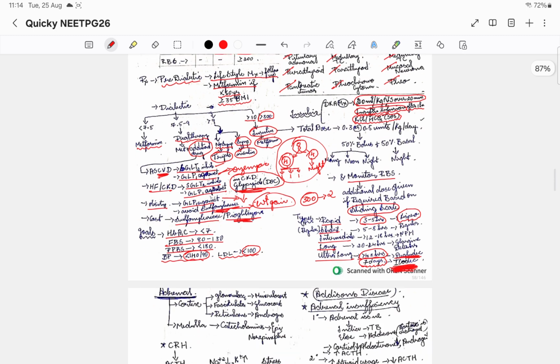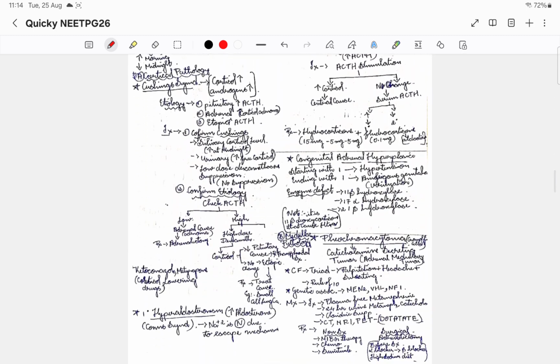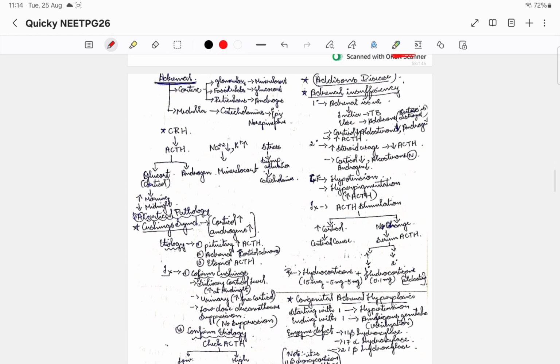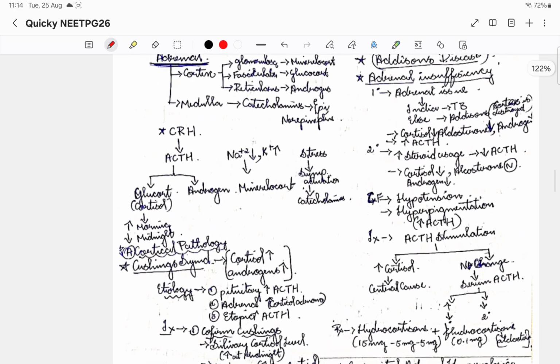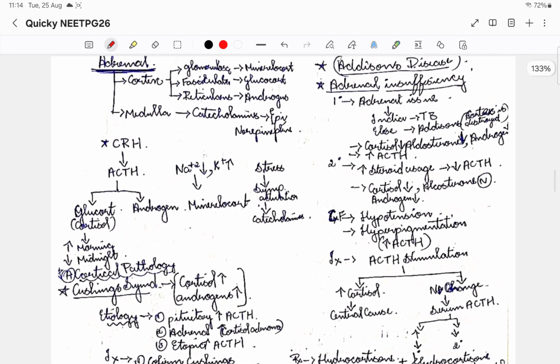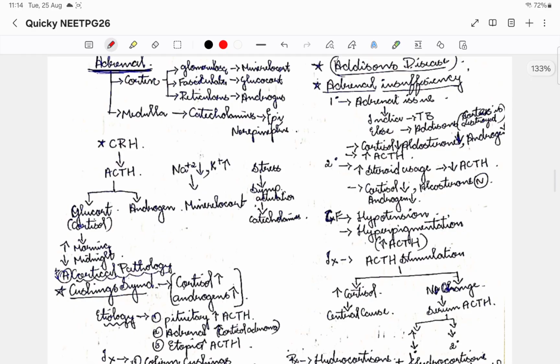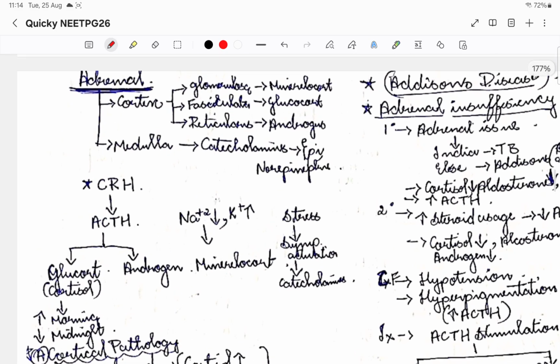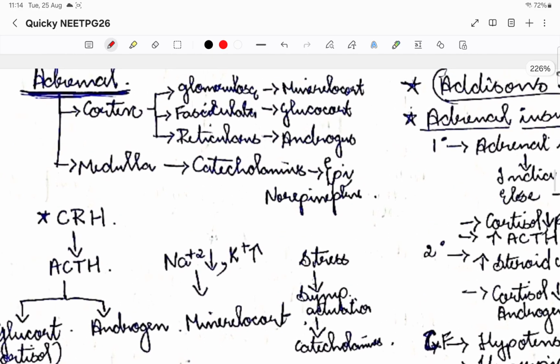Okay, so now we'll move on to adrenal glands, the last one we'll be discussing. So in the adrenal gland, let us discuss some of the pathologies that are there, and then we'll go on to the tumor, that is pheochromocytoma. So the main physiology, let us see. Okay, first, before physiology, let us see the anatomy of it.